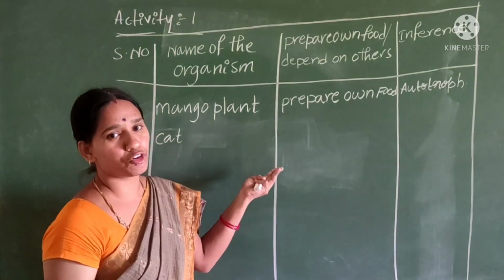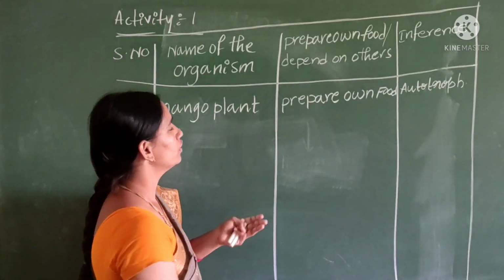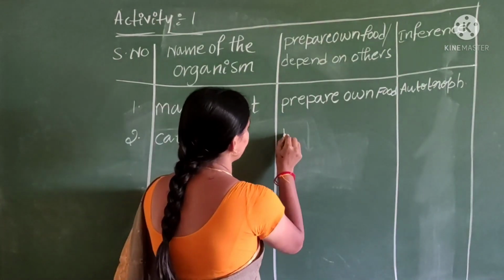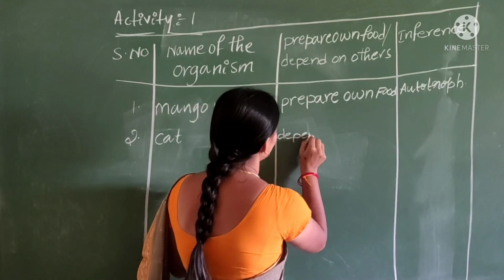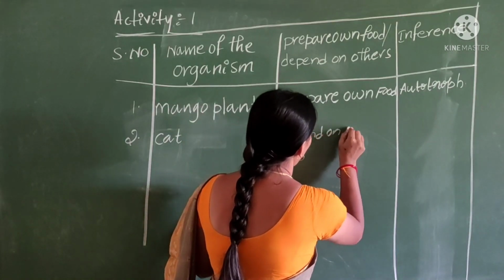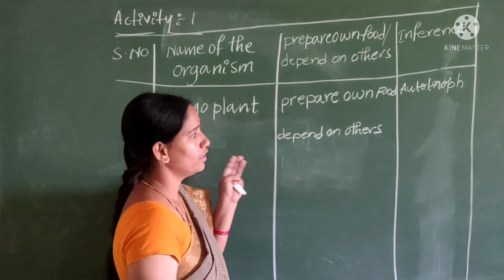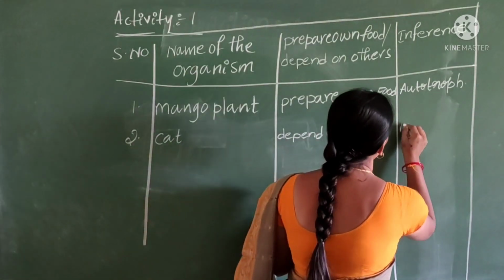They cannot prepare their own food. So they depend on others for food. That's why cat is a heterotroph.